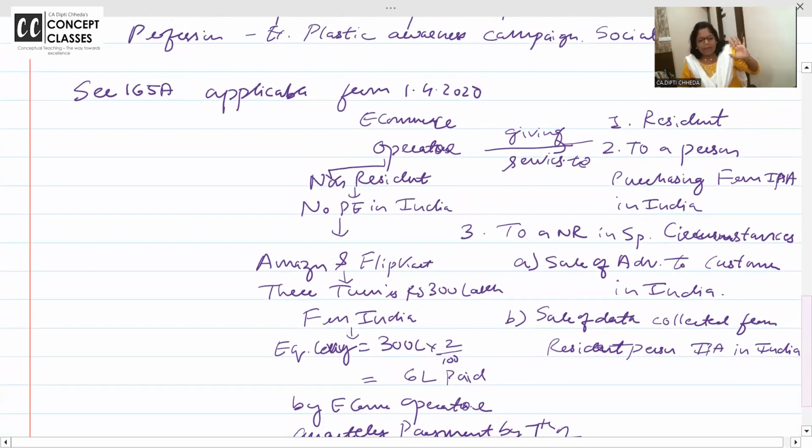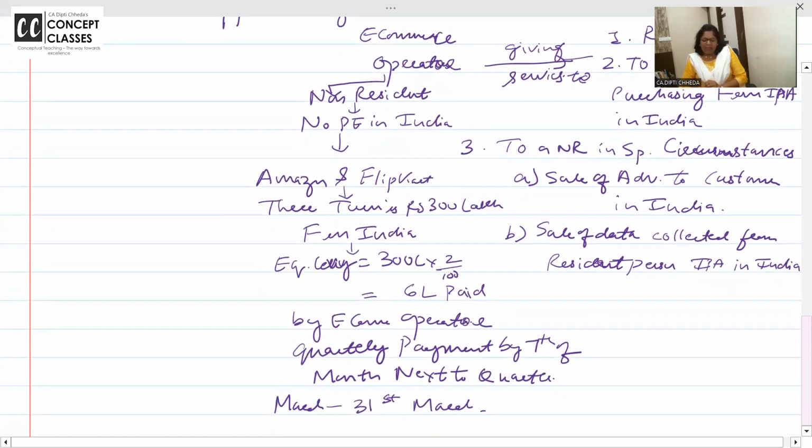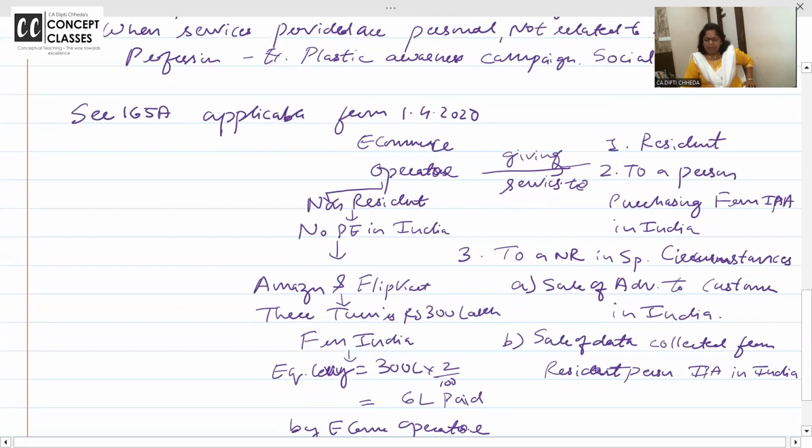There is e-commerce operator. He himself is a non-resident. He is not having any P in India, say Amazon, Flipkart. And if they have done a business by selling goods or services or both, 300 lakhs from India. Yeah. Then equalization levy 6 lakhs. Who will pay? E-commerce operator. वो तो खुद नॉन रेसिडेंट है बट उसने इंडिया से इतना कमाया ना, he should pay and then that income is exempt for him. But what kind of services he'll give and to whom?